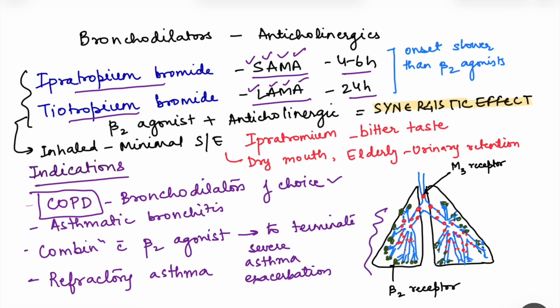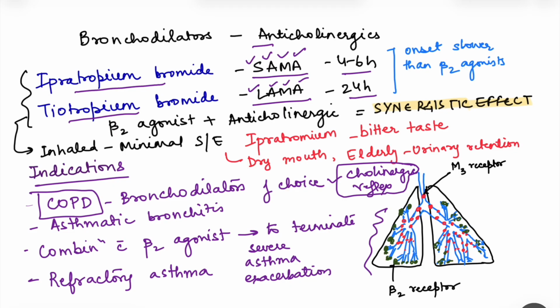Why? Well, in COPD, the pathophysiology which I talked about in the beginning, it is the cholinergic reflex which occurs. See, most of the bronchoconstriction of COPD is irreversible, but there is some reversible component which can be treated by these drugs, because that reversible component is because of the cholinergic reflex. So because of cholinergic activation, there is bronchoconstriction that can be reversed by adding muscarinic antagonists.